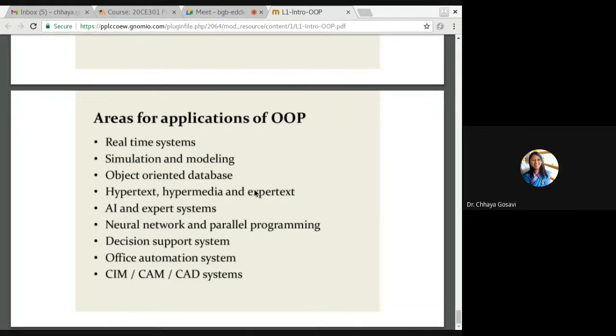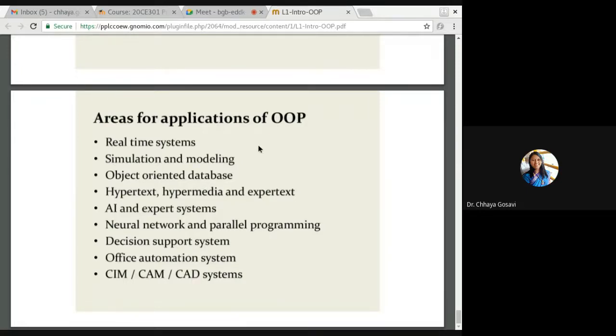Java is mainly an internet language. You can create web pages or internet applications using Java. AI and expert systems, neural networks, parallel programming. Java also supports parallel programming. In the next semester, we will introduce what parallel programming means. Decision support systems, office automation systems, and some mechanical software like CIM, CAM, CAD, designing software. So you name the thing and you can do it with the help of object-oriented programming.